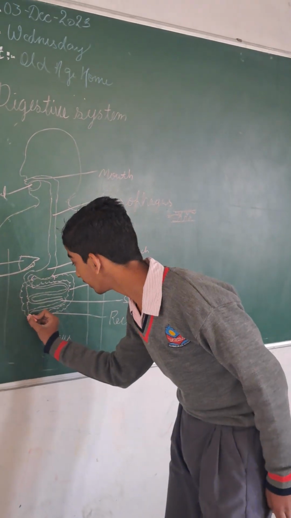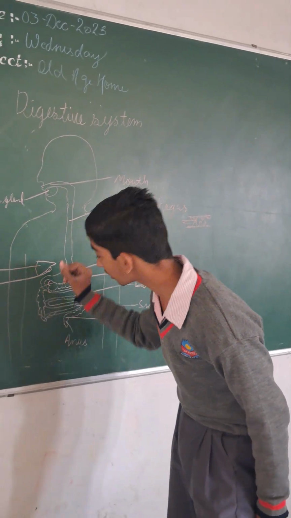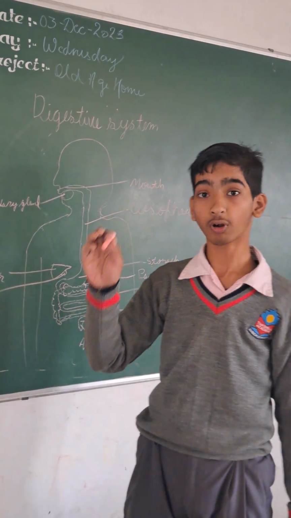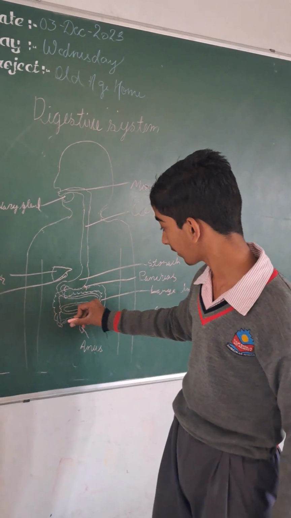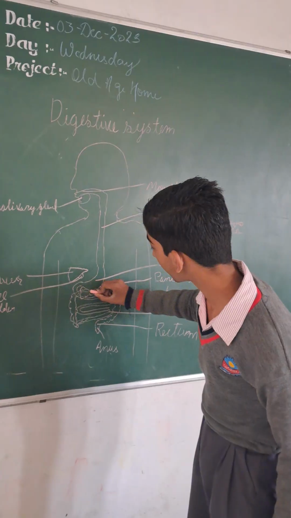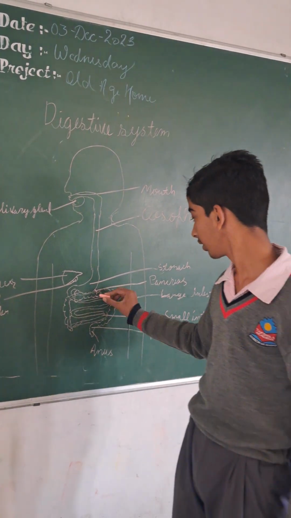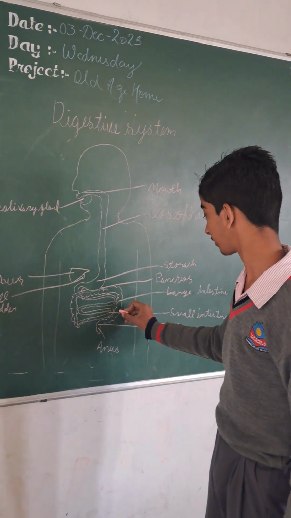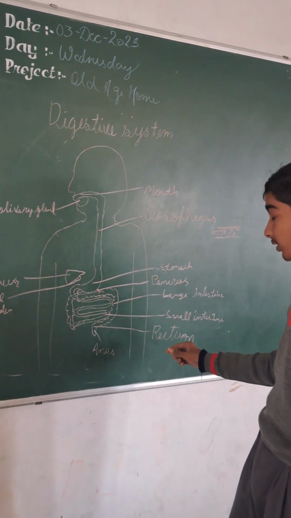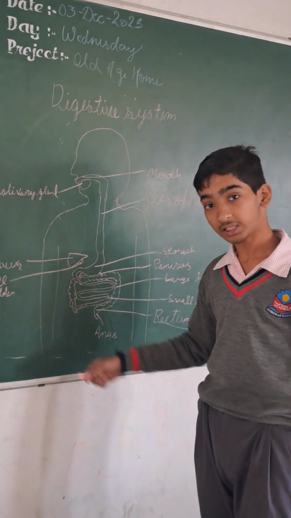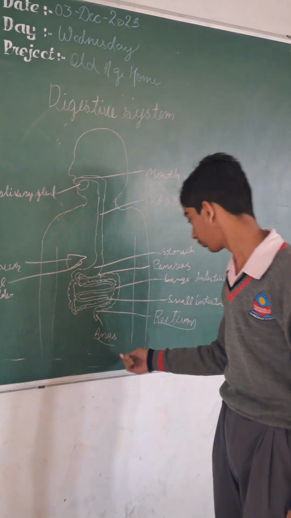and from there the food goes to the large intestine. In the large intestine, the water and salt are absorbed. And from there, the formation of fecal matter and waste products in our body also starts in the large intestine. From the large intestine, the fecal matter comes out of the body through the rectum, and the liquid waste comes out through the anus.